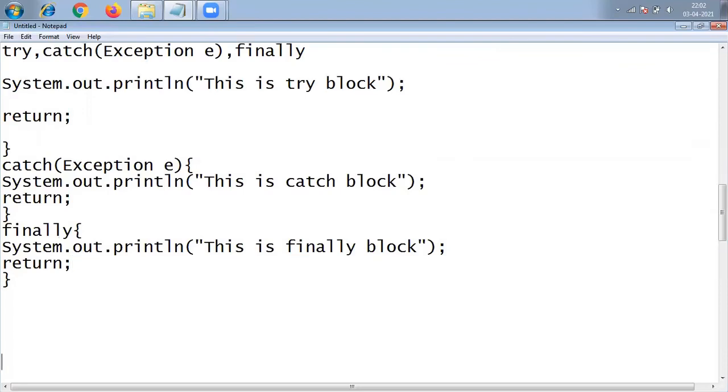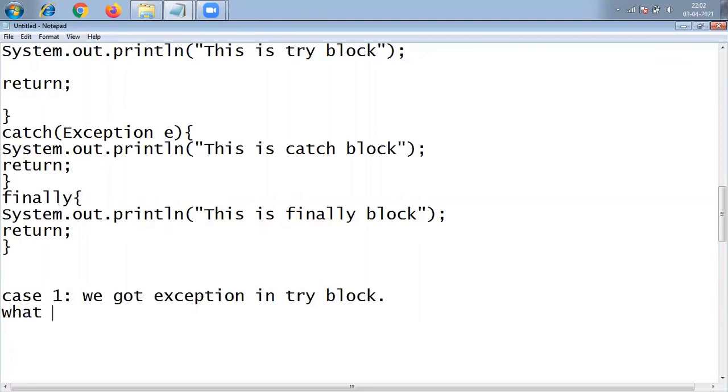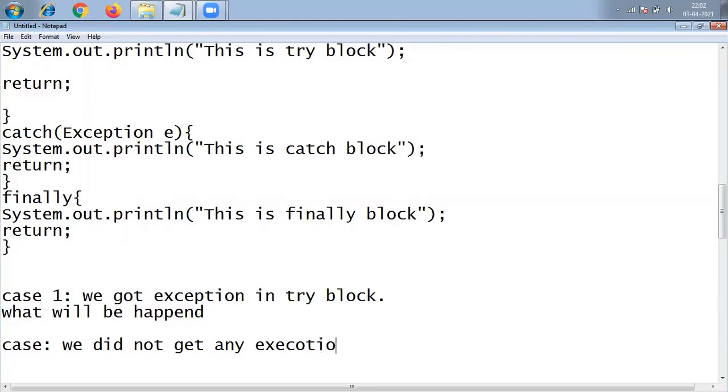So the question is, what is the flow? The first case is case one. We got an exception in the try block. So what will happen? That is the first case. The case number two, we did not get any exception in the try block. Then what will happen?